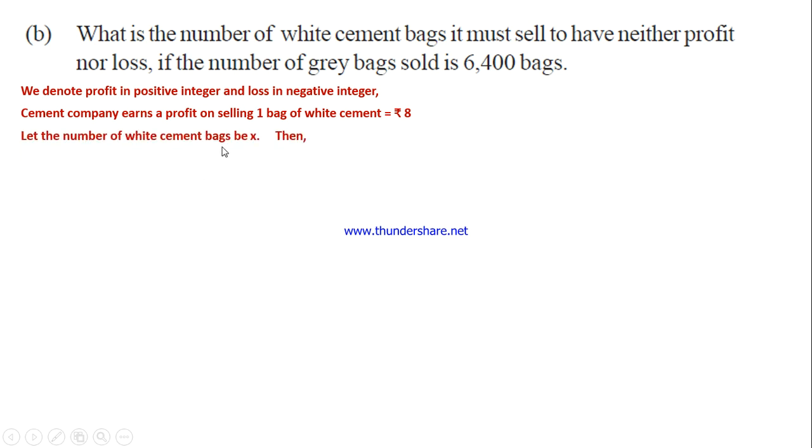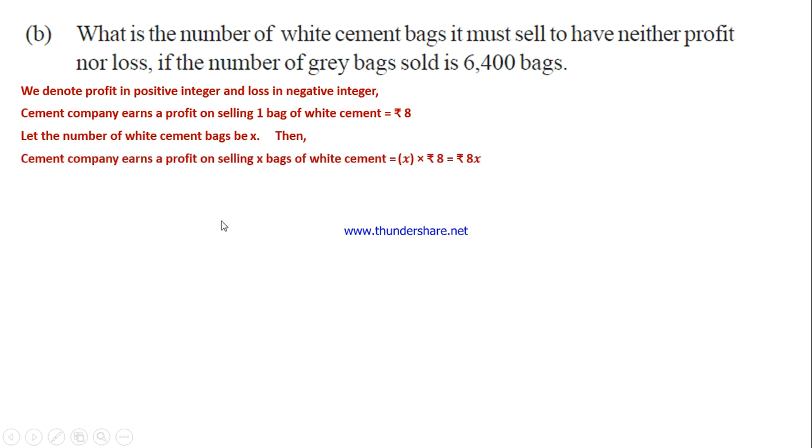So let the number of white cement bags be X. As I said already, we don't know how many bags because they also didn't give. So we don't know the number of bags, no children. So let the number of white cement bags be X. It is X number, and the profit by selling a bag of white cement is 8 rupees.